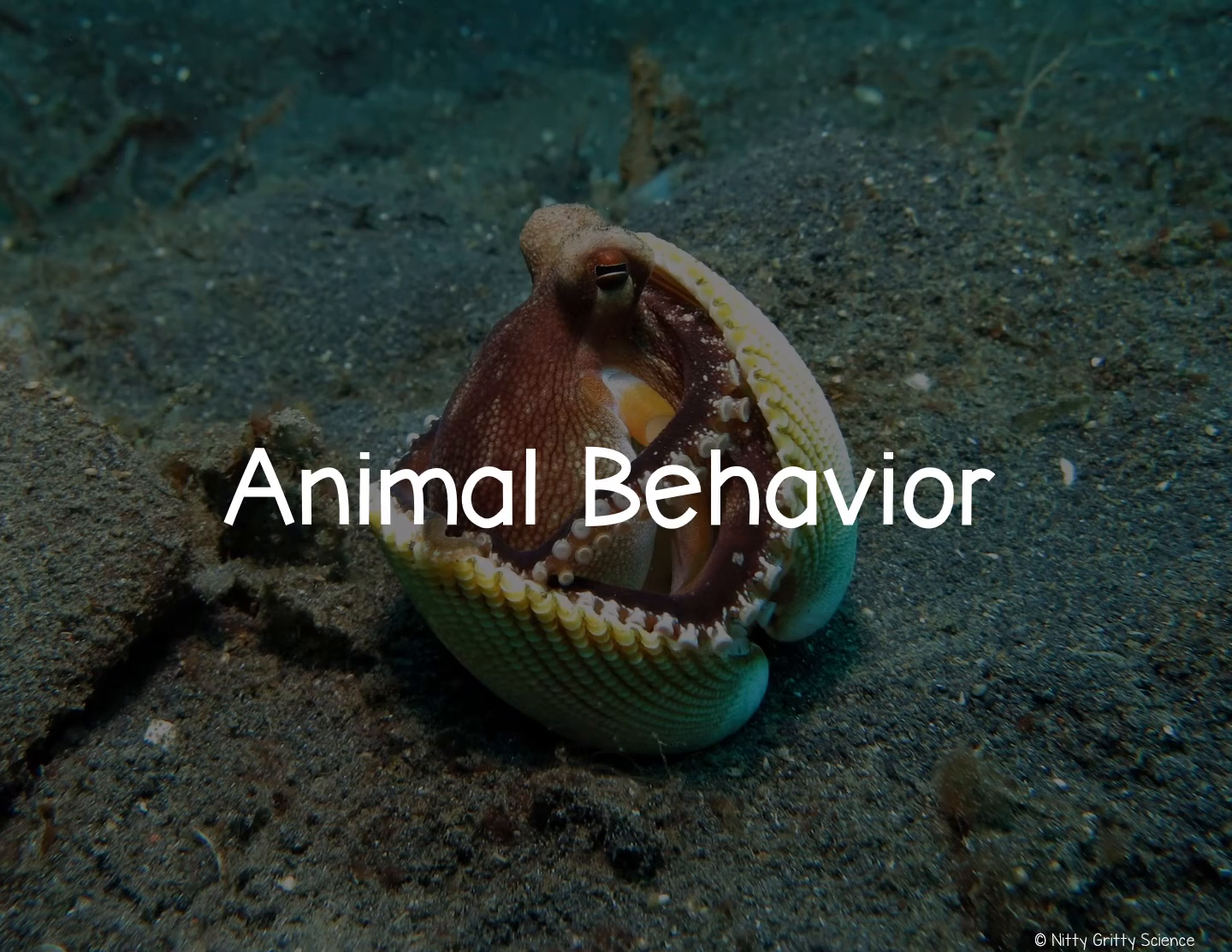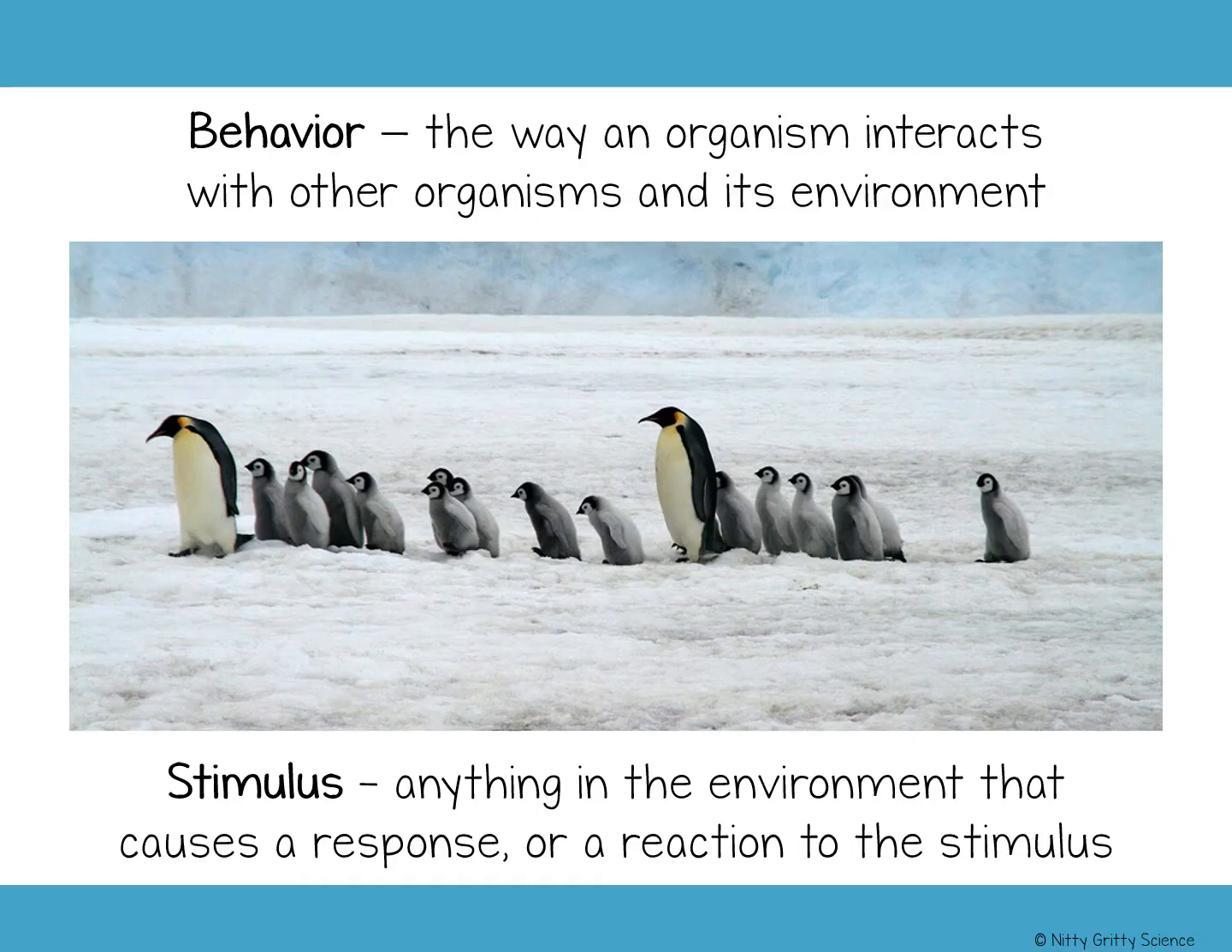Animal behavior. In animals, behavior consists of all the actions it performs. For example, behaviors include actions an animal takes to obtain food, avoid predators, and find a mate. A stimulus is a signal that causes an organism to react in some way. The organism's reaction to the stimulus is called a response. All animal behaviors are caused by stimuli.